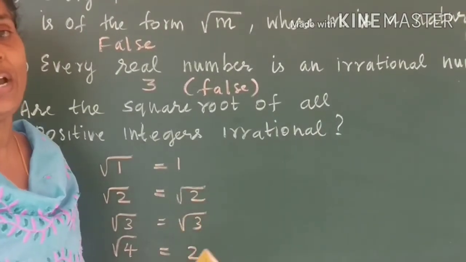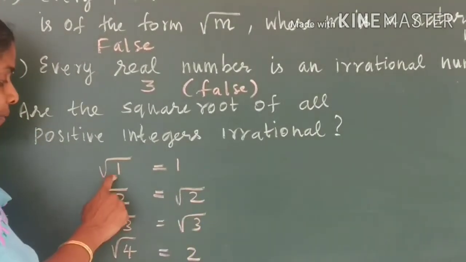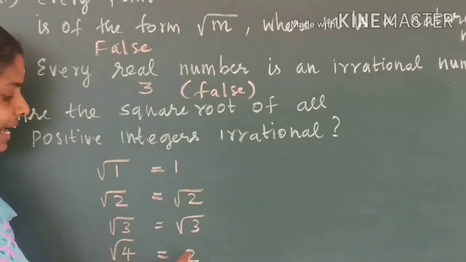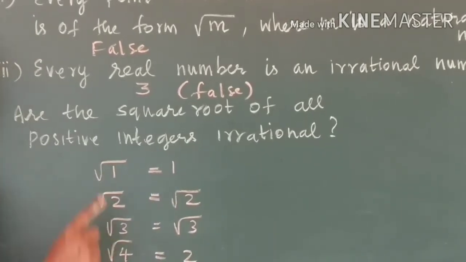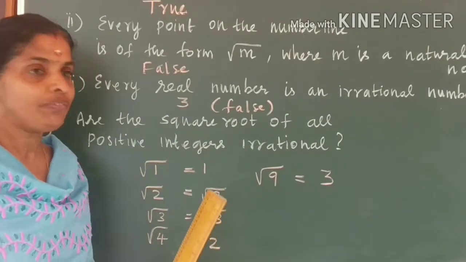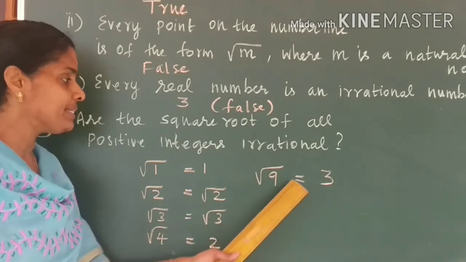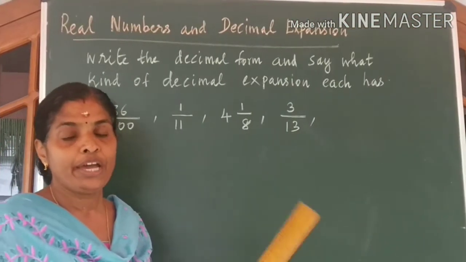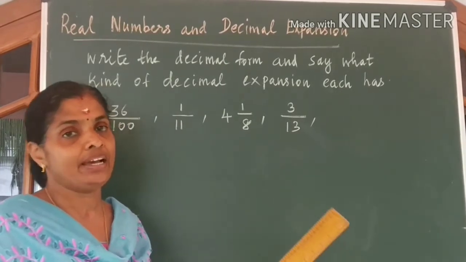From this, what did you understand? Square roots of perfect squares are rational numbers. So the given statement is false. Okay, we are going to the next idea.